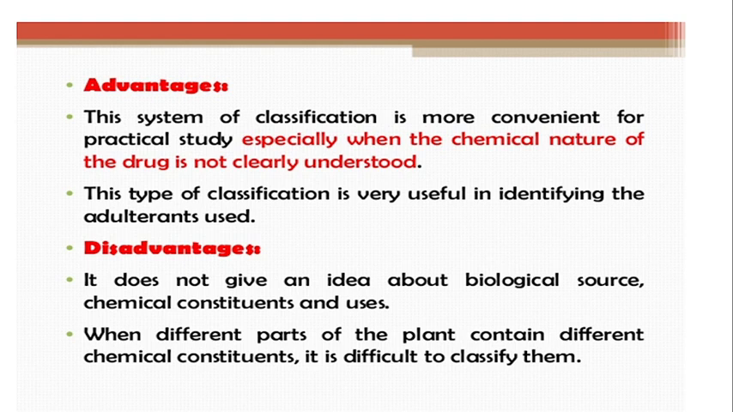When different parts of a plant contain different chemical constituents, it is difficult to classify them. If the drug is from the same plant, but the parts of the plant used have different chemical constituents, then it is very difficult to classify them, because each and every part of the plant will not give that particular therapeutic effect. In that case, it is very difficult to classify them. So this is about the morphological classification of crude drug.